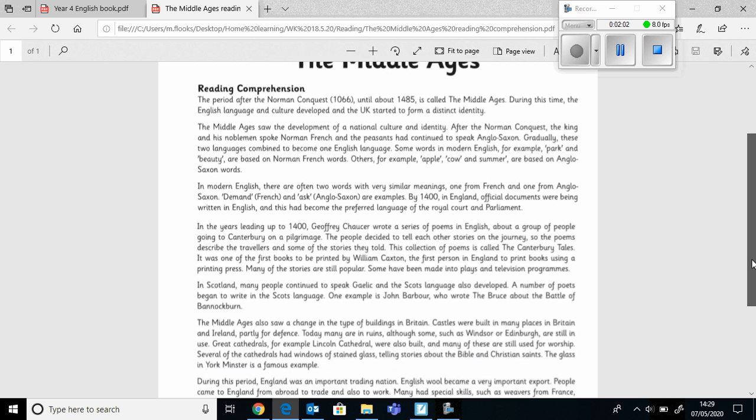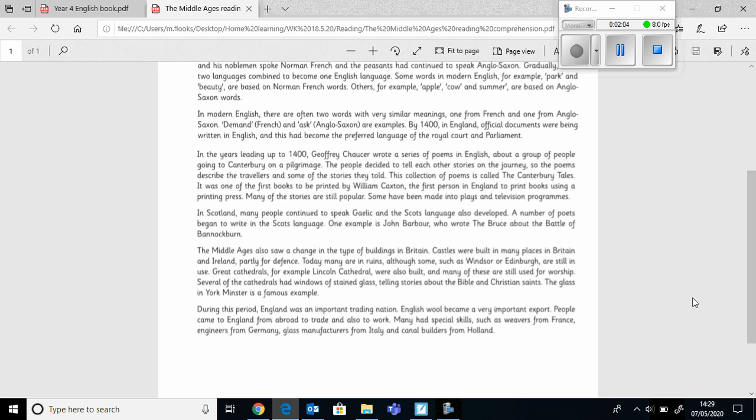The Middle Ages also saw a change in the type of buildings in Britain. Castles were built in many places in Britain and Ireland, partly for defence. Today many are in ruins, although some, such as Windsor and Edinburgh, are still in use. Great cathedrals, for example Lincoln Cathedral, were also built, and many of these are still used for worship. Several of the cathedrals had windows of stained glass, telling stories about the Bible and Christian saints. The glass in York Minster is a famous example.